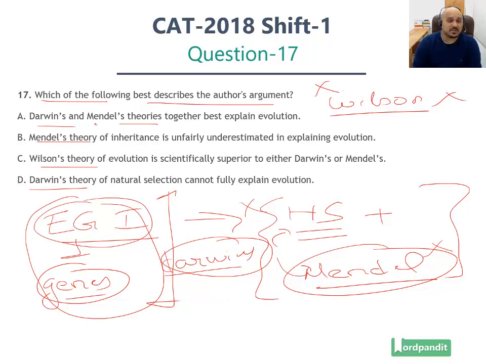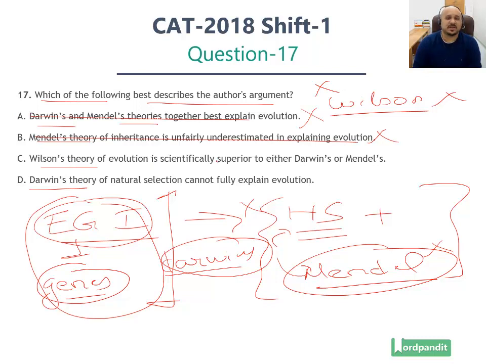Would he agree with option number A? Darwin's and Mendel's theories together best explain evolution? He will not. He goes against this. Mendel's theory of inheritance is unfairly underestimated in explaining evolution. He in fact treats Mendel's theory and Darwin's theories at par. There is no differentiation itself. And both these theories are rejected, hence ruled out.